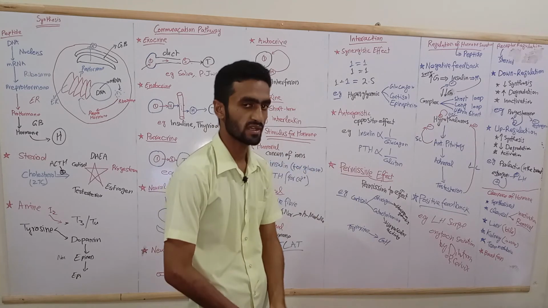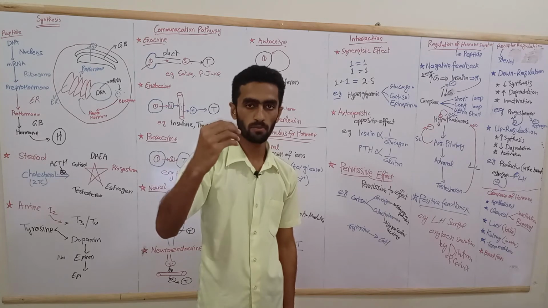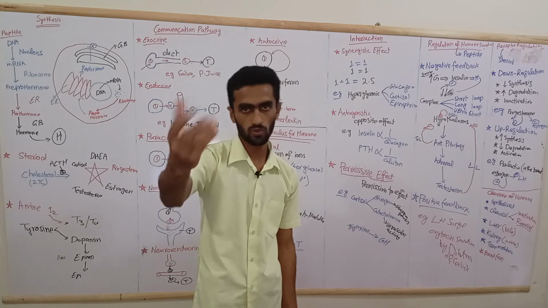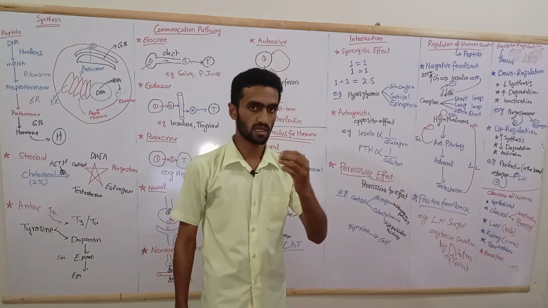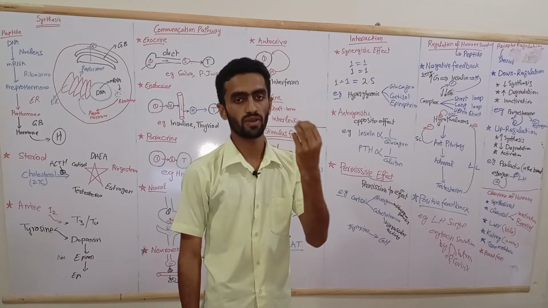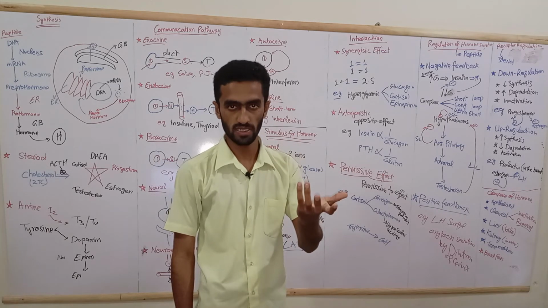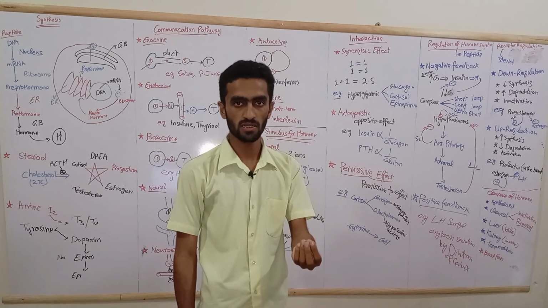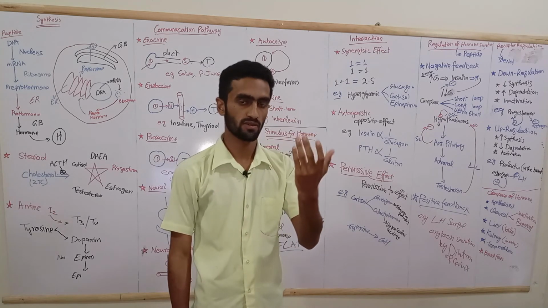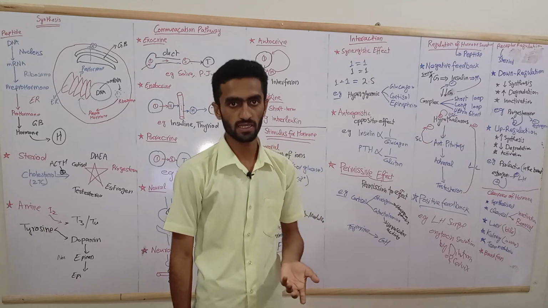The permissive effect is very simple. Permissive means permission: one hormone permits another hormone to do its effect. For example, cortisol gives permission to glucagon to act in gluconeogenesis. If cortisol is absent, glucagon cannot do its work, and catecholamines cannot do their effect.